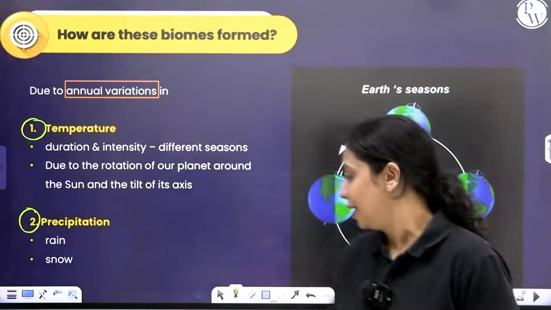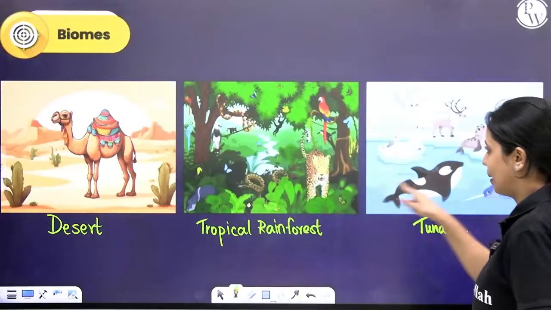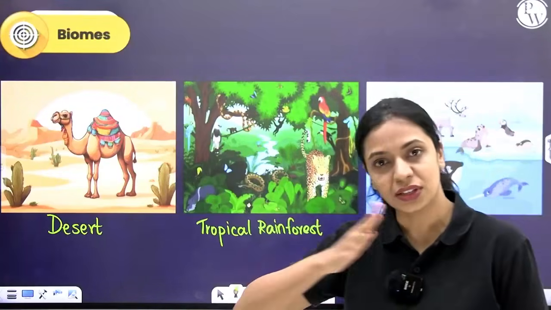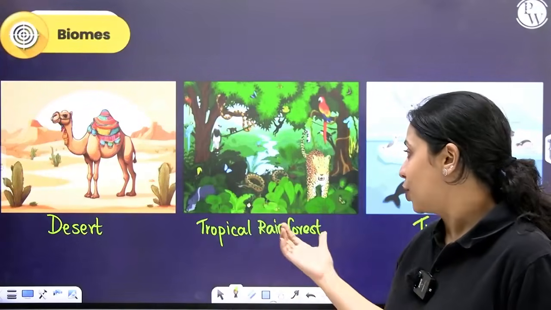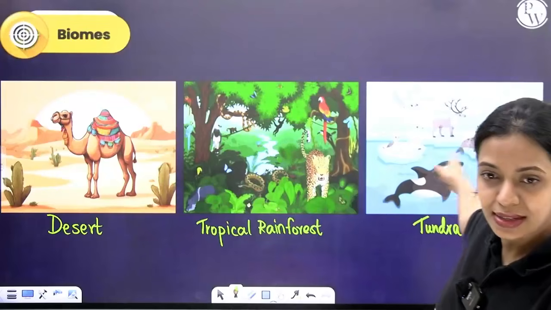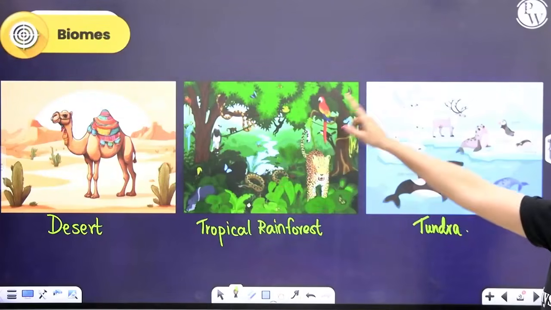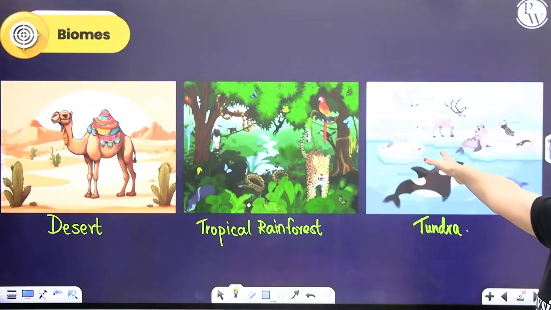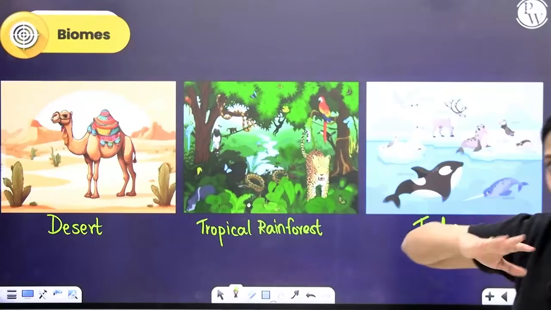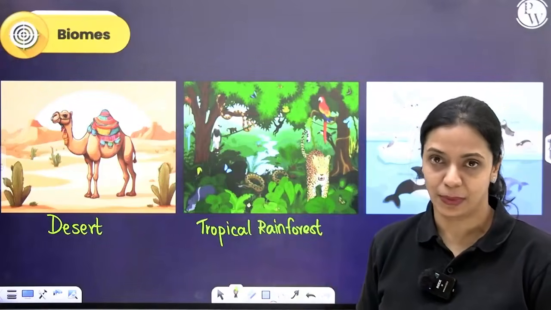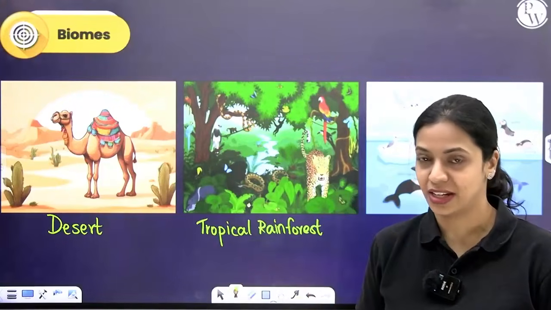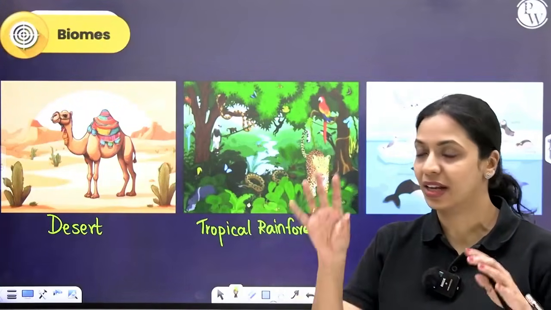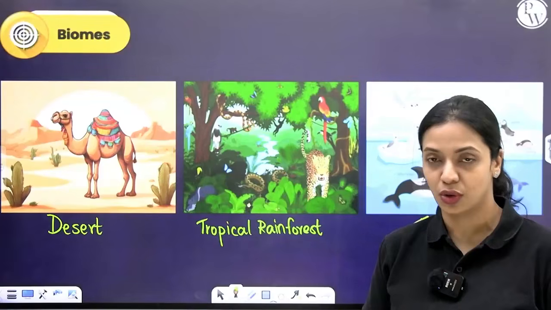You know, in all of these three biomes, mean temperature over the year annually varies, right? The temperature that you find in desert is not the same as tundra. There is a huge difference, stark contrast here. In tropical rainforest, it's pretty much a stable kind of temperature. That varies. How much precipitation happens also varies. Precipitation could be in terms of rainfall or in terms of snowfall.